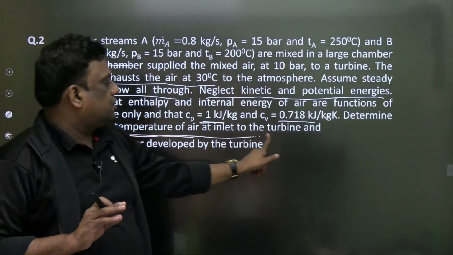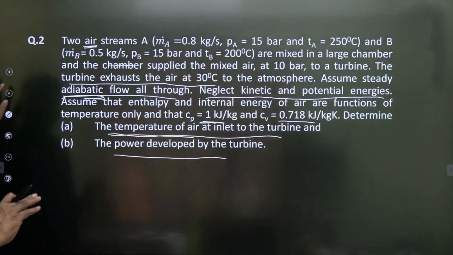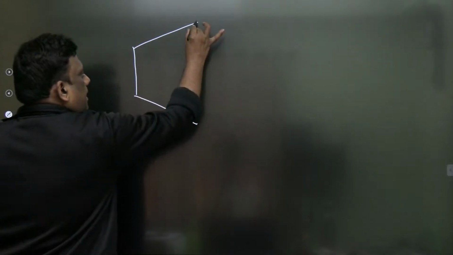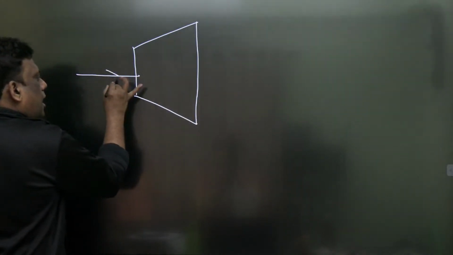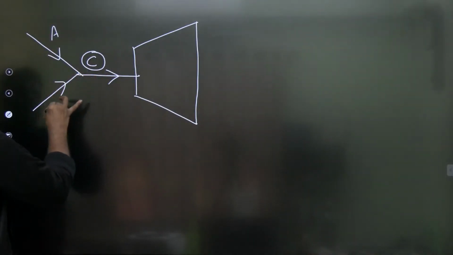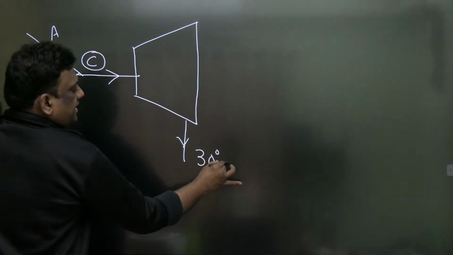Determine the temperature at the exit of the turbine, that is done. Now he is asking for the power developed by the turbine. How will we do it? Look, dear students. This is the turbine and it is entering. Already you have calculated the mixing, look. This is A, this is B and this is leaving, and the leaving temperature is given as 30 degrees centigrade.